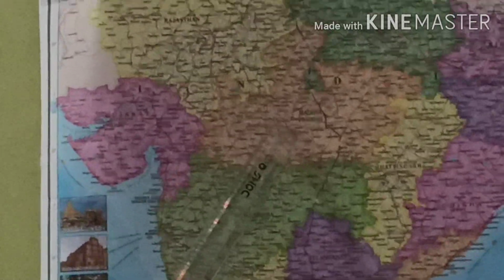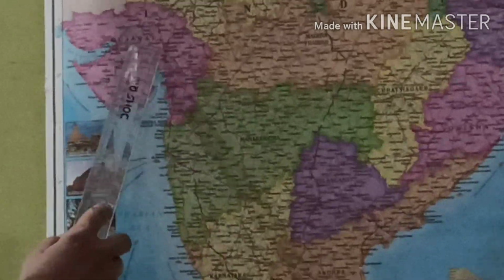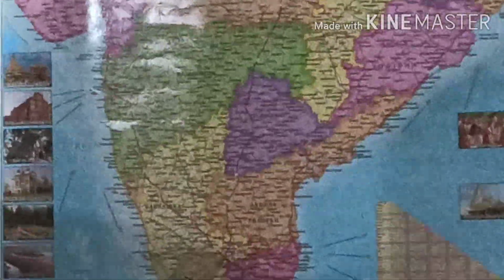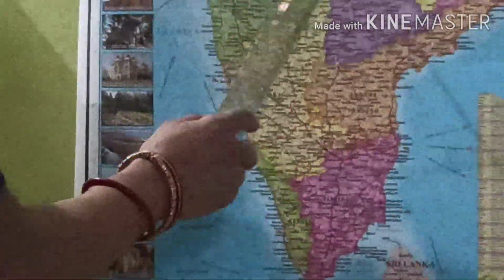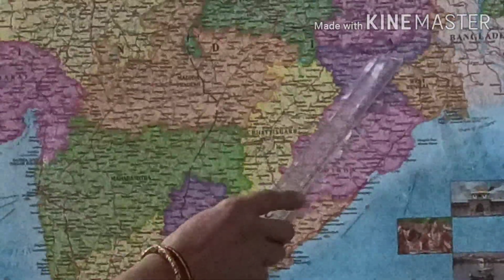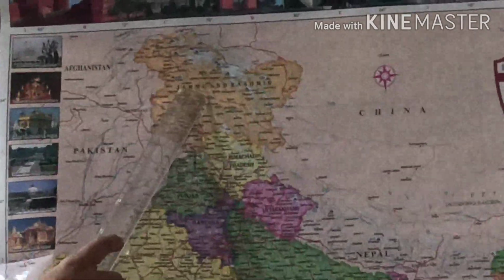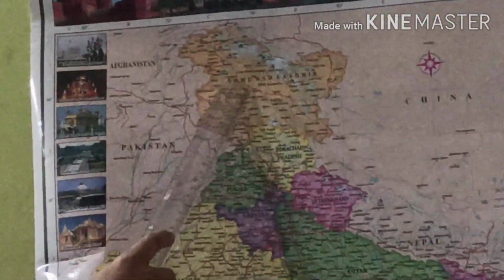Then black soil, it is found in Madhya Pradesh, Maharashtra and Gujarat. Then red soil found in the southern and eastern part of Indian peninsula. Laterite soil found in the Western Ghats, Chota Nagpur plateau and some parts of northeastern states. Then mountain soil found in the mountain region of Himalayas where the cover is thin and soil is very coarse. Then desert soil is found in Thar desert of Rajasthan. So about these different kinds of soil we will discuss in detail.